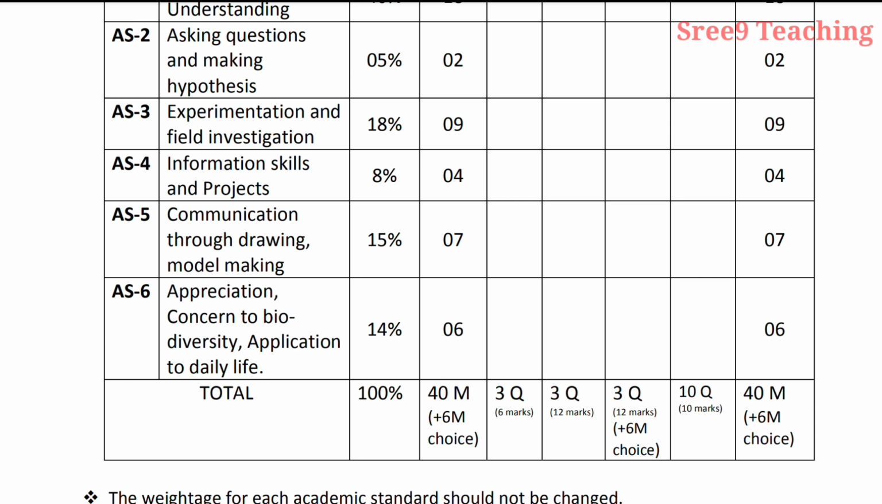So here at the end you see very short answer type questions, 3 questions, short answer type questions, 3 questions, and essay questions 3, from where you have to answer 2 questions, multiple choice questions 10. So total 40 plus 6 marks. 6 marks is for choice. Okay, so this is the academic standards table.